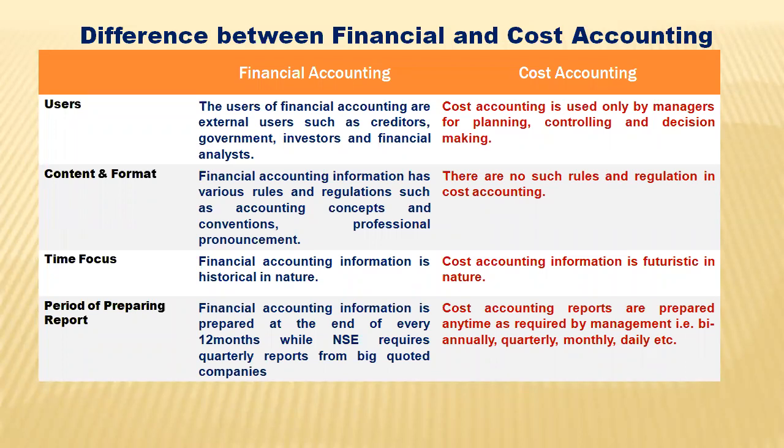So the first difference we're going to look at is the users. The users of financial accounting information are external users. They are usually external to the business. So we can have creditors, you have a government, you have investors, you have financial analysts. There are many of them that are external to the business. For example, you can also have suppliers. All these are classes of users that are external to the business.